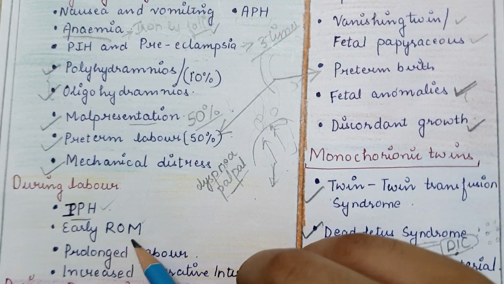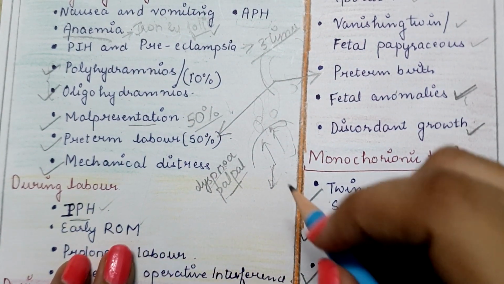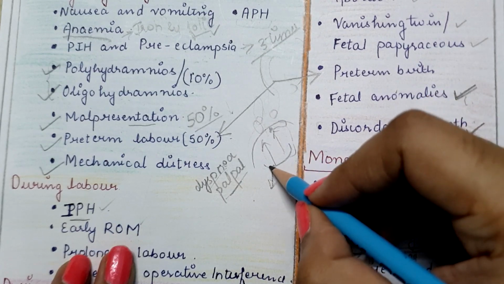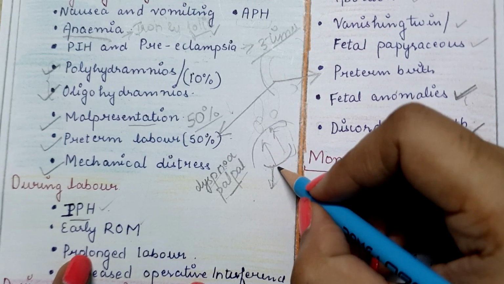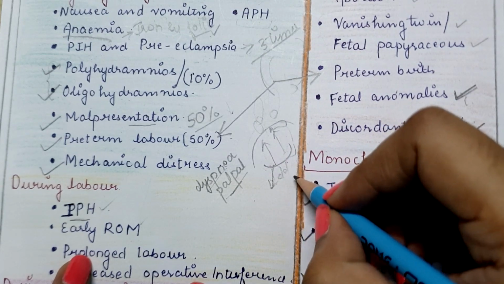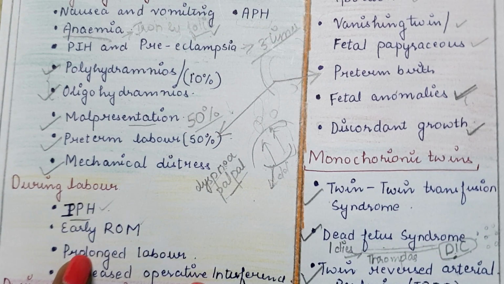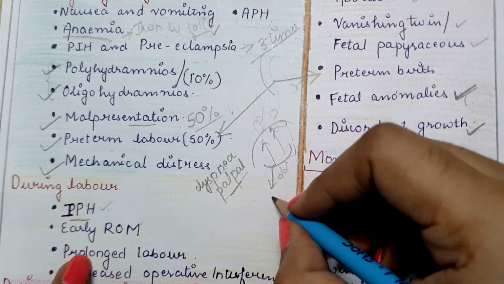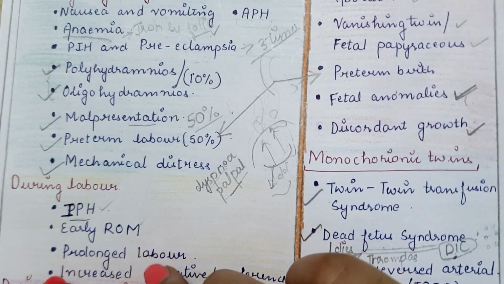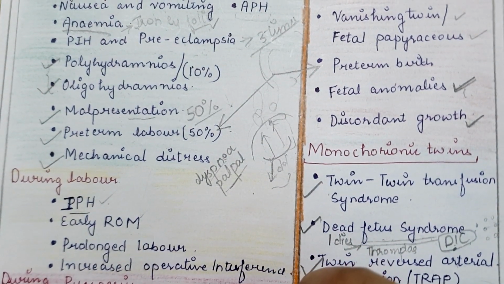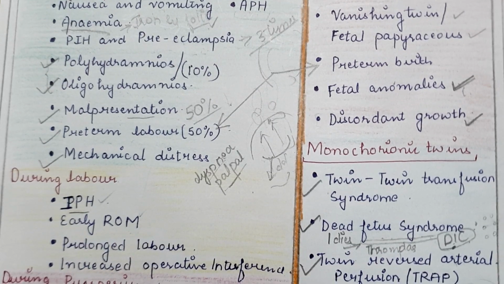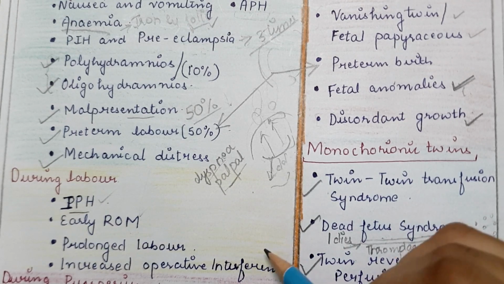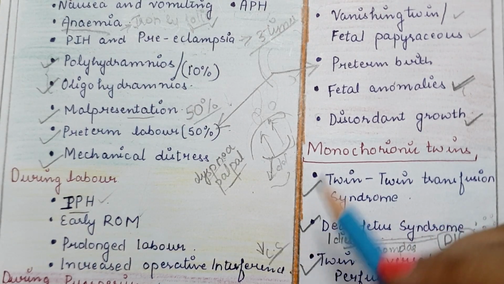Next is early rupture of membranes. How does early rupture of membranes occur? Because of malpresentations or because of two babies inside the uterus, it delays the engagement. So if the engagement is delayed but the membranes are ruptured, that is known as early rupture of membranes, as engagement is delayed in this case. Next is prolonged labor. There are chances of prolonged labor. Next is increased operative interference. Because of the malpresentations, there are increased chances of cesarean sections.